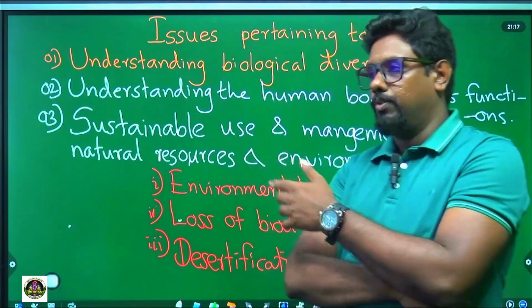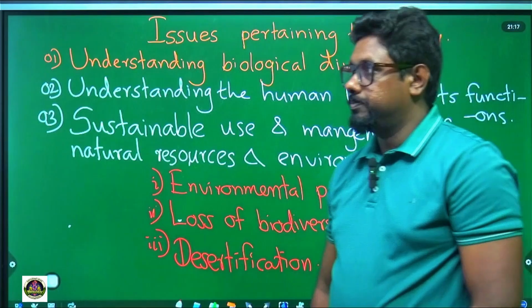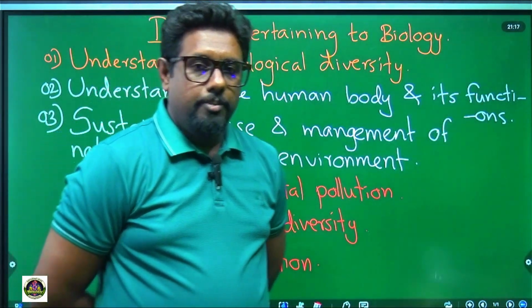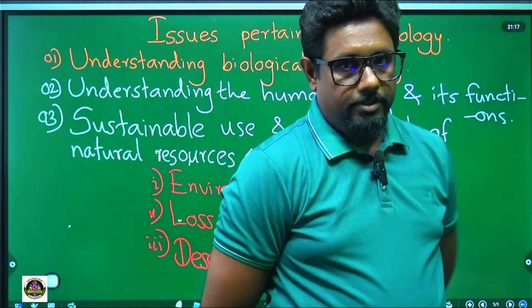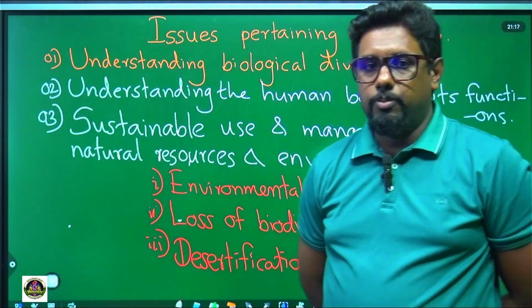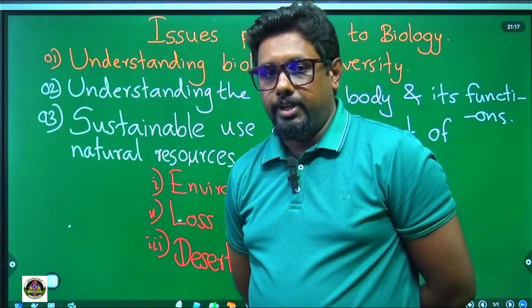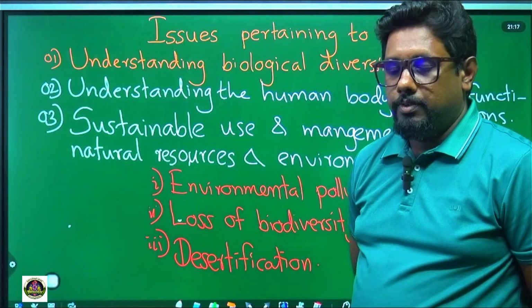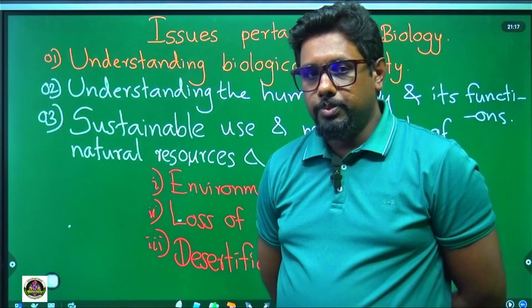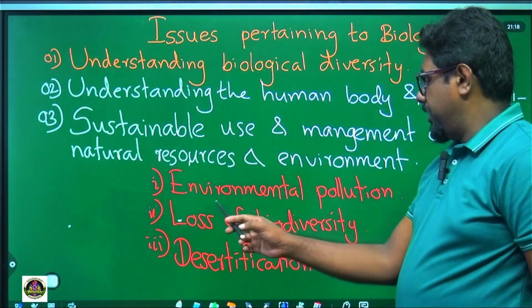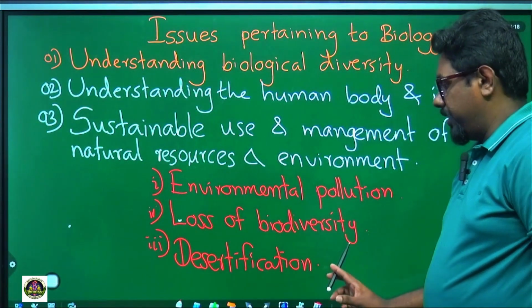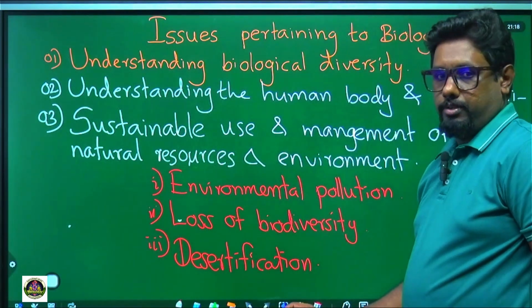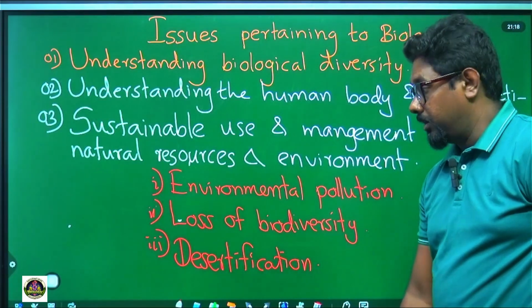Overuse of natural resources, various environmental problems are arised. What are those problems? So first one, environmental pollution, loss of biodiversity, desertification. Put 1, 2, 3 and write down these three. Questions are asked about these, so remember them.